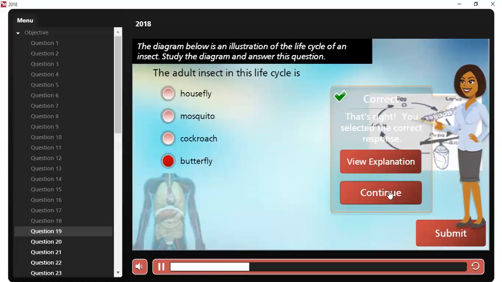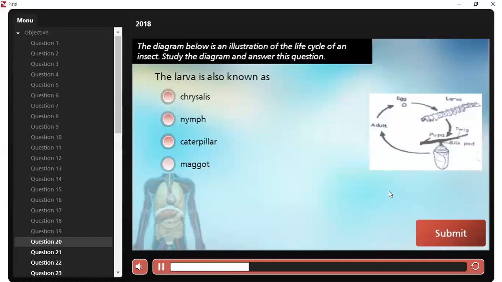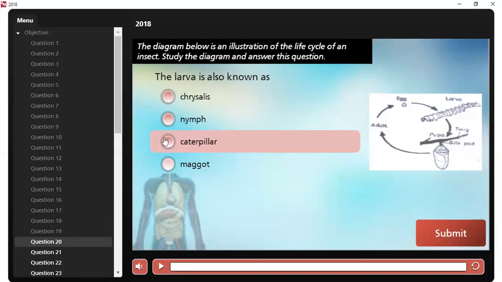So let's go to question number 20. Still on the diagram. The larva is also known as what? We're talking about the butterfly here. So the larva of the butterfly is also known as a caterpillar, because from a caterpillar, you'll get an adult butterfly. Is that understood?